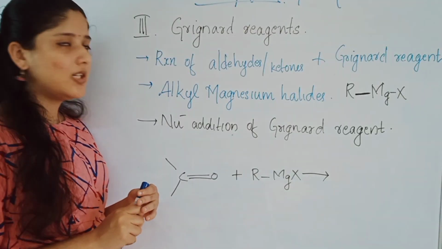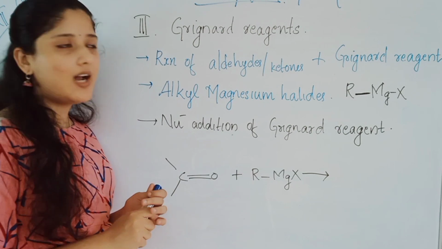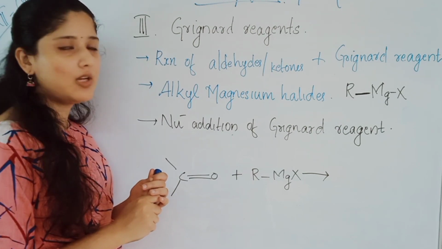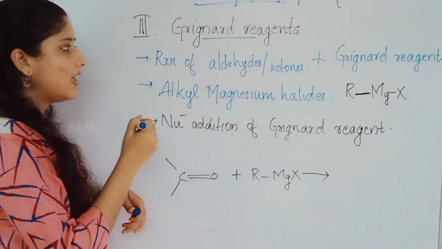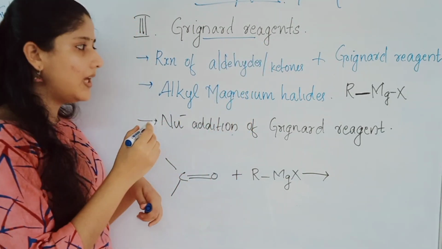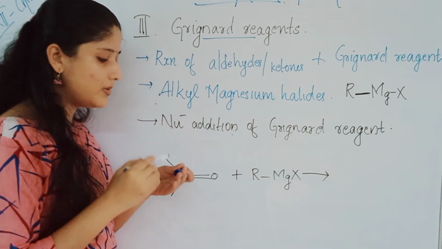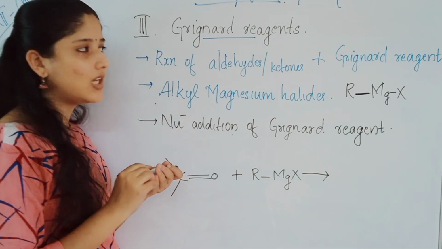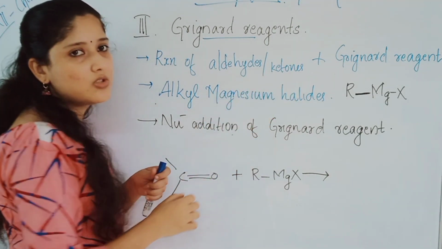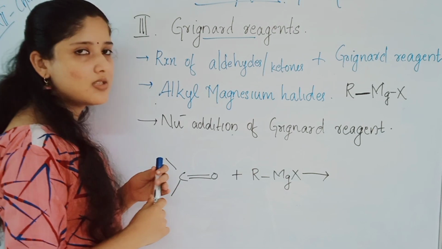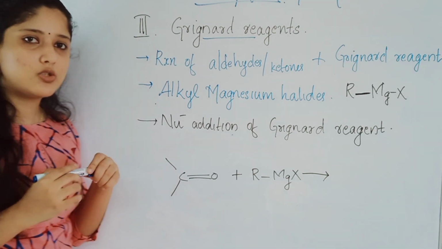The last method of preparation of alcohols is from Grignard reagent. You may be familiar with this term, Grignard reagent. What is Grignard reagent? Alkyl magnesium halides are Grignard reagents. How can we obtain alcohols from Grignard reagent? Grignard reagent reacts with aldehydes or ketones, then undergoes hydrolysis and will give you the corresponding alcohols.